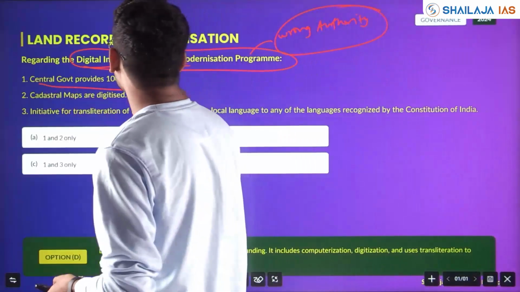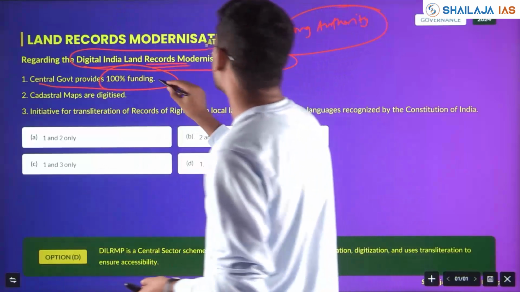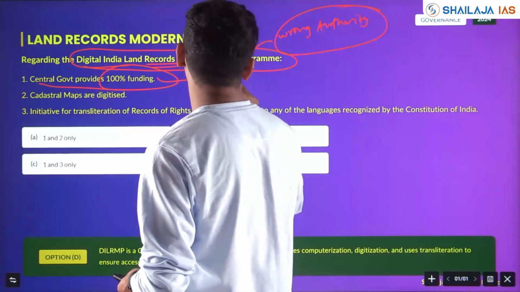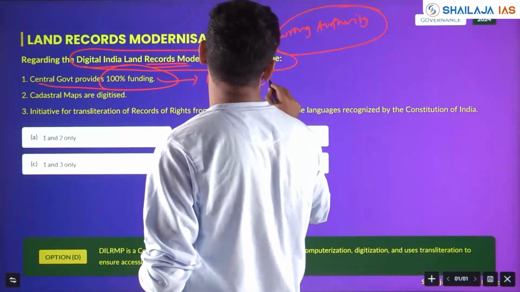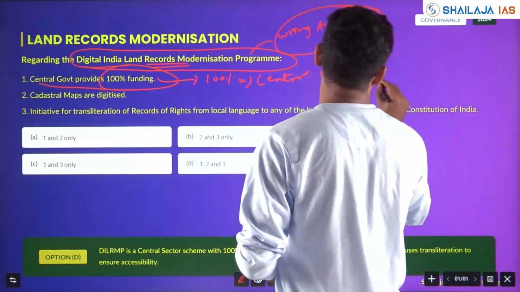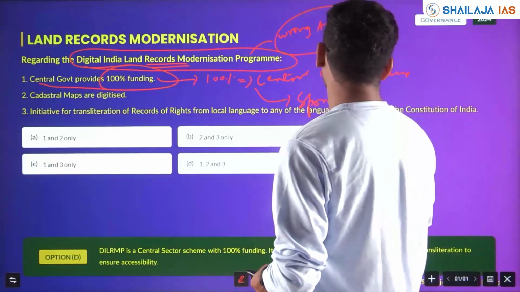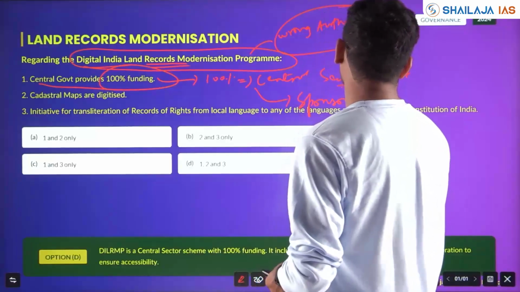Central government provides 100% funding. Yes, under land records modernization, this scheme is 100% given by central government because it is a central sector scheme. There is centrally sponsored scheme and central sector schemes.